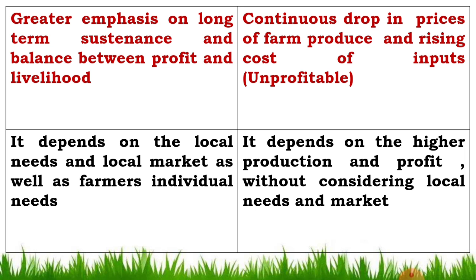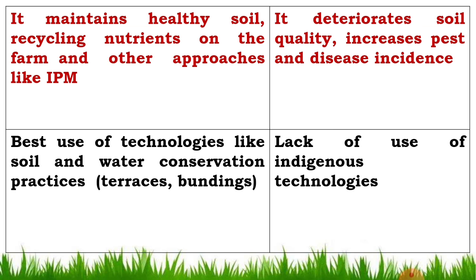And the HEI depends on higher production and profit without considering the local needs and market.